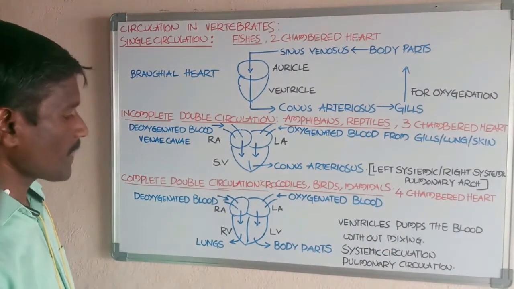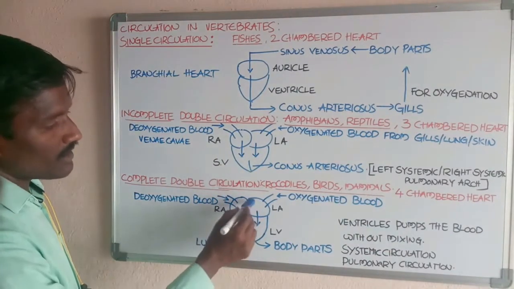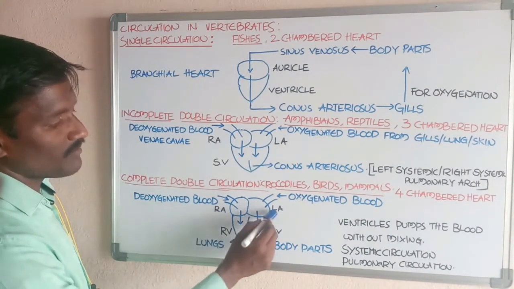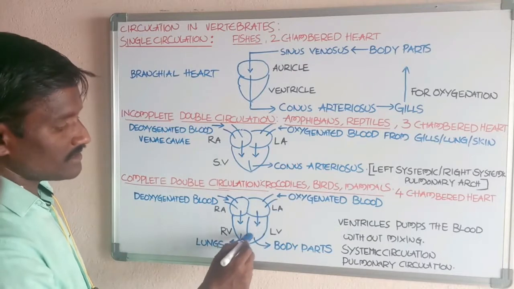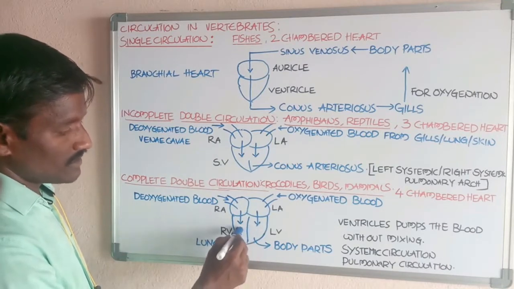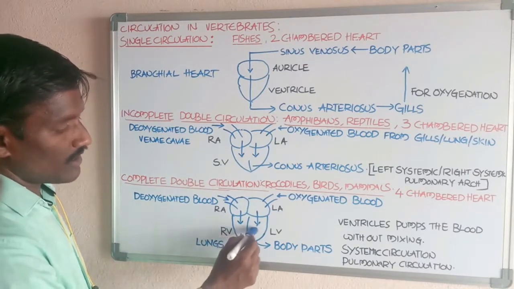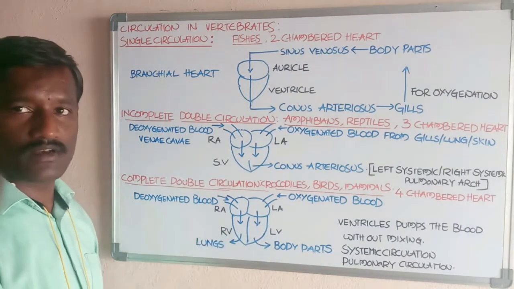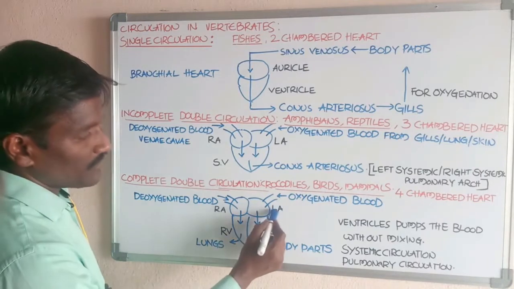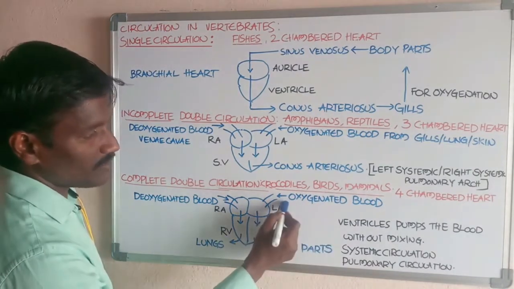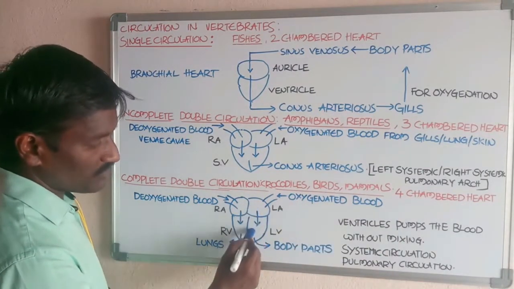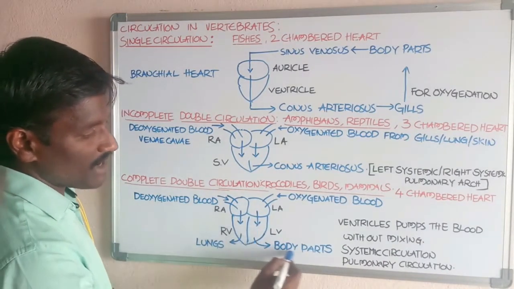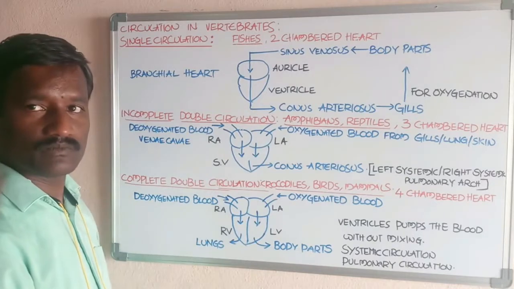The heart is divided into four chambers: the upper two chambers, the right atrium and left atrium, and the lower two chambers, the right ventricle and left ventricle. The left atrium receives oxygenated blood from the lungs and pumps it into the left ventricle. The left ventricle pumps the blood into the body parts.